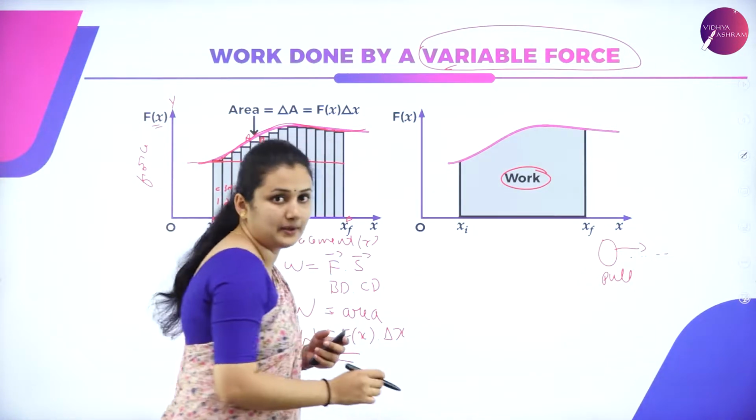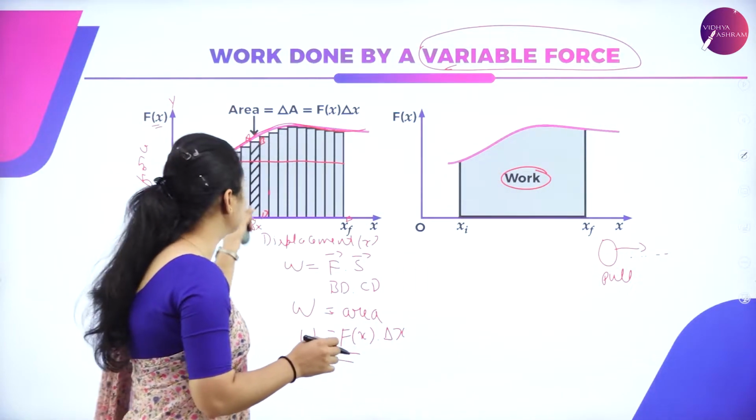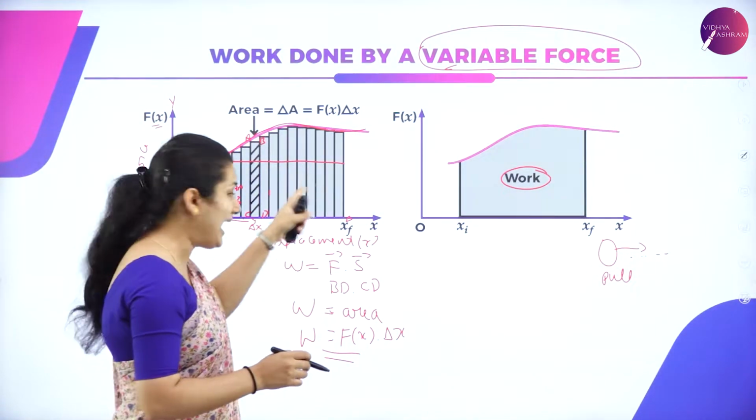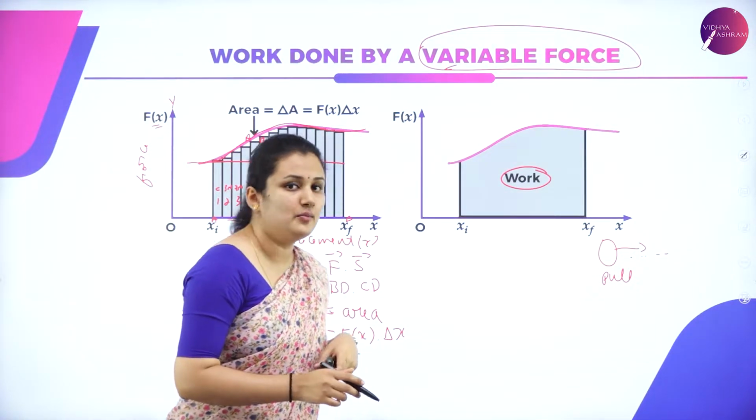So what happens here? In order to know the total work done, I have to sum up each rectangular strip. I have to add each rectangular strip from the initial position to the final position.